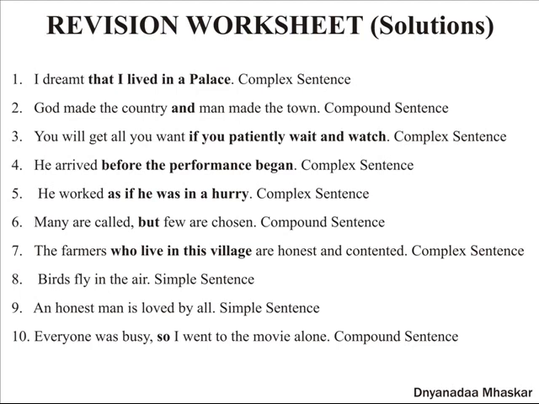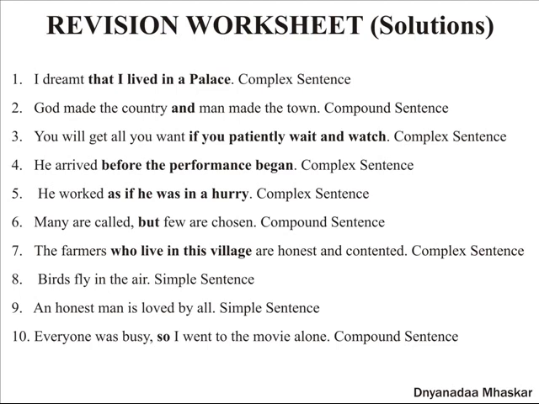Third one, you will get all you want if you patiently wait and watch. Again, this is a complex sentence. The highlighted group of words is a dependent clause. You will get all you want is an independent clause. Fourth one, he arrived before the performance began. Again, this is a complex sentence. The highlighted group of words is a dependent clause. He arrived is an independent clause.